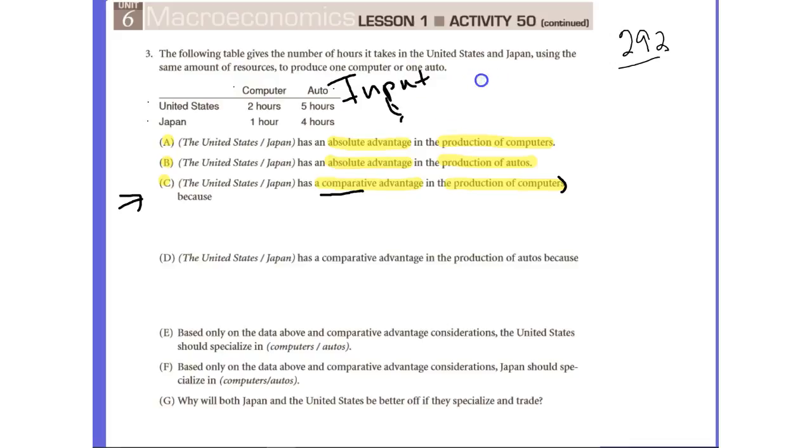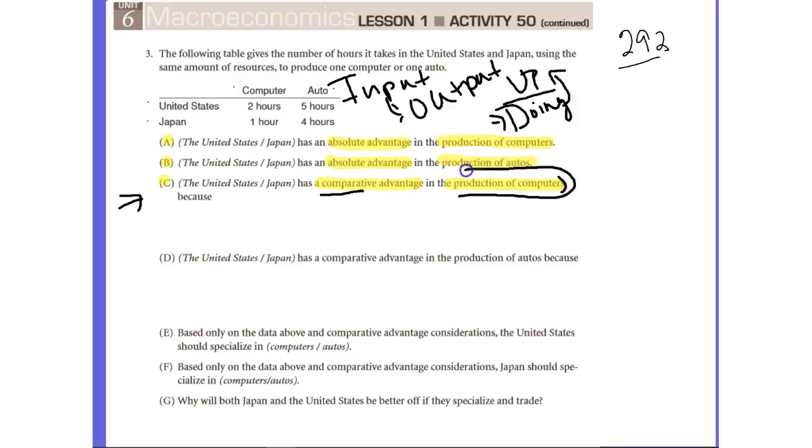So the first method that we're going to use is turning the input problem into an output problem. Now this one's a little bit new. We just looked at this one the other day, but it's fairly easy. We just use the same formula: we put whatever we're doing in the denominator. So our doing goes in the denominator, D in the denominator, and whatever we're giving up goes up here. Okay, so what are we doing here? We're actually producing computers. The problem says in the production of computers. So the denominator is going to be computers.